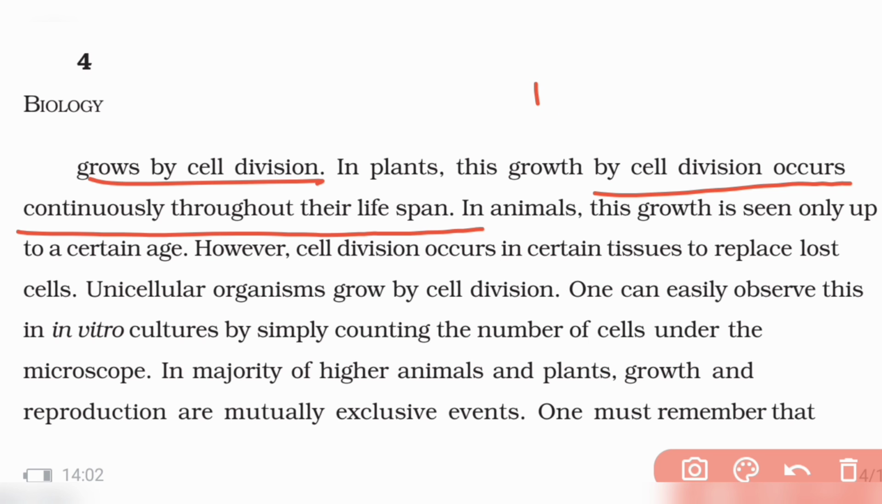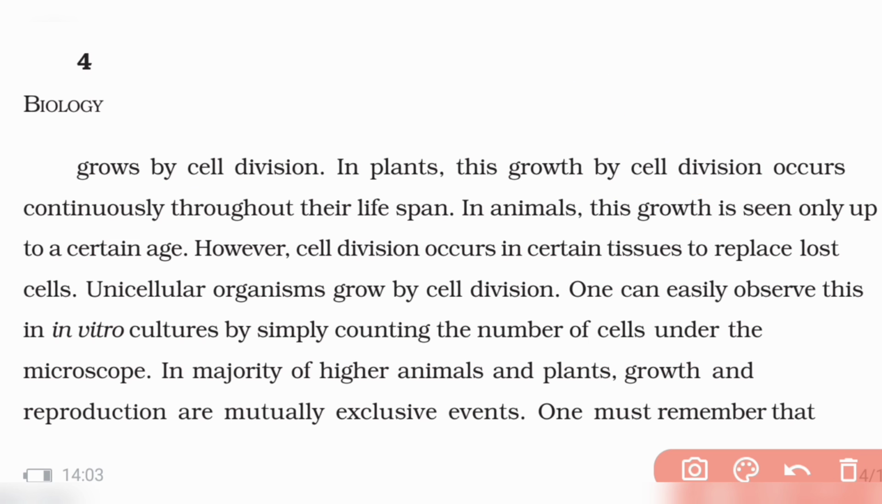We stop growing after a certain age, right? So most of you might be wondering, why is my height not growing? Why am I not becoming taller and taller and taller? The reason for that is we stop growing after a certain age, but still cell division occurs in our body. In animals, growth is seen only up to a certain age. However, the cell division takes place throughout our life.